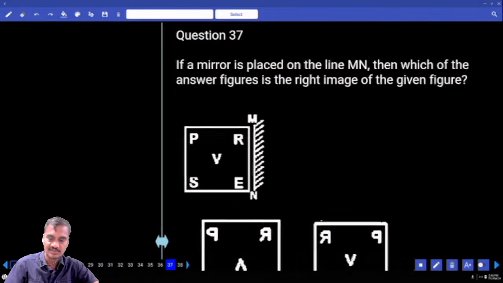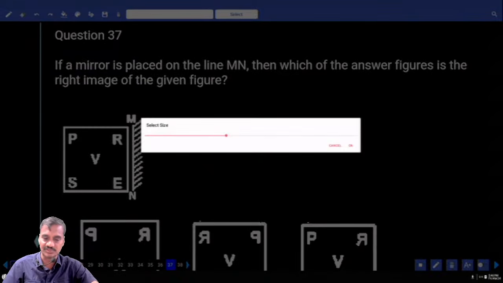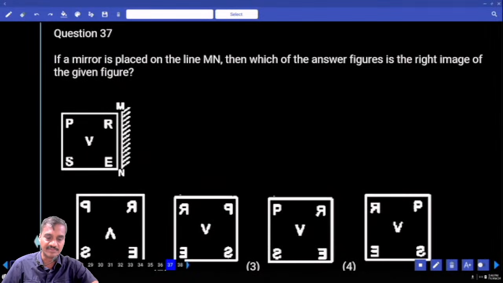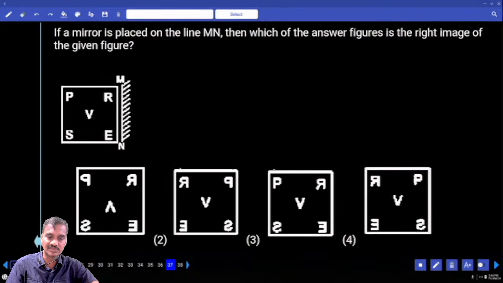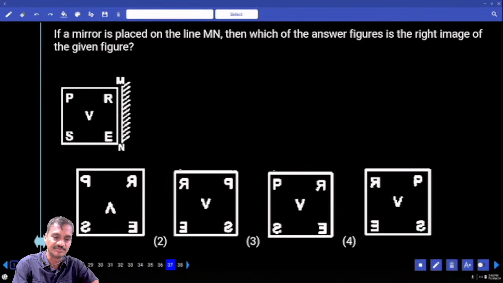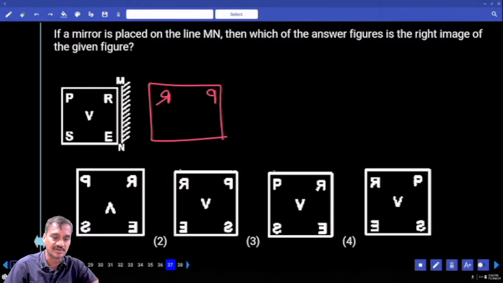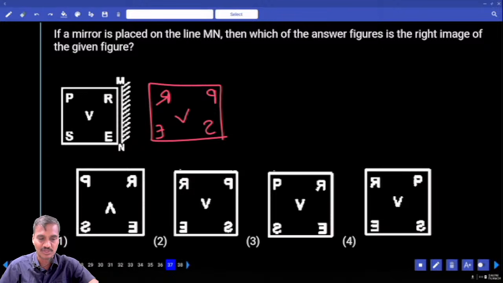Then 37, now we need to find out the mirror image of this. And tell me what is your answer here in this mirror image. Now this P, how should P look, tell me. Now P will be like this and R will be like this. Right? P and R, mirror image. Now this S will be like this and E will be like this, and V as it is. Then tell me what is the choice we have here? Now choice 2. 37 it is choice 2.